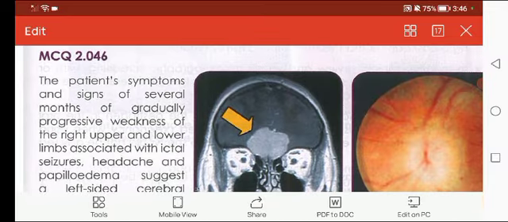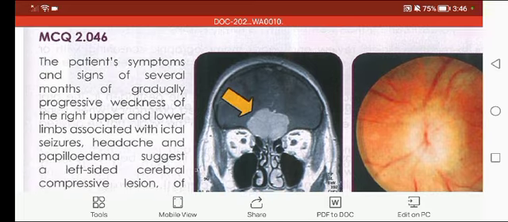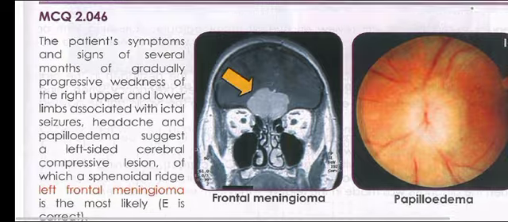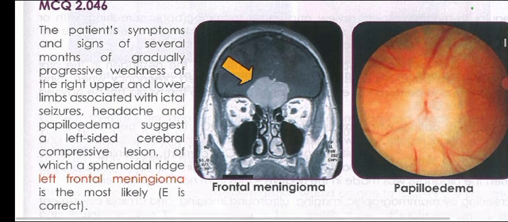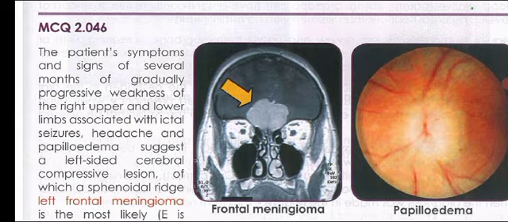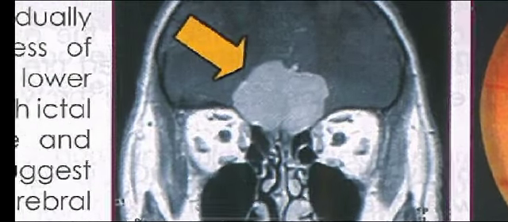The patient's symptoms and signs of several months of gradually progressive weakness of the right upper and lower limbs, associated with ictal seizures, headache, and papilledema suggest a left-sided cerebral compressive lesion, of which a sphenoidal ridge, left frontal meningioma is the most likely correct answer. Here we can see the tumor. This is a frontal meningioma.